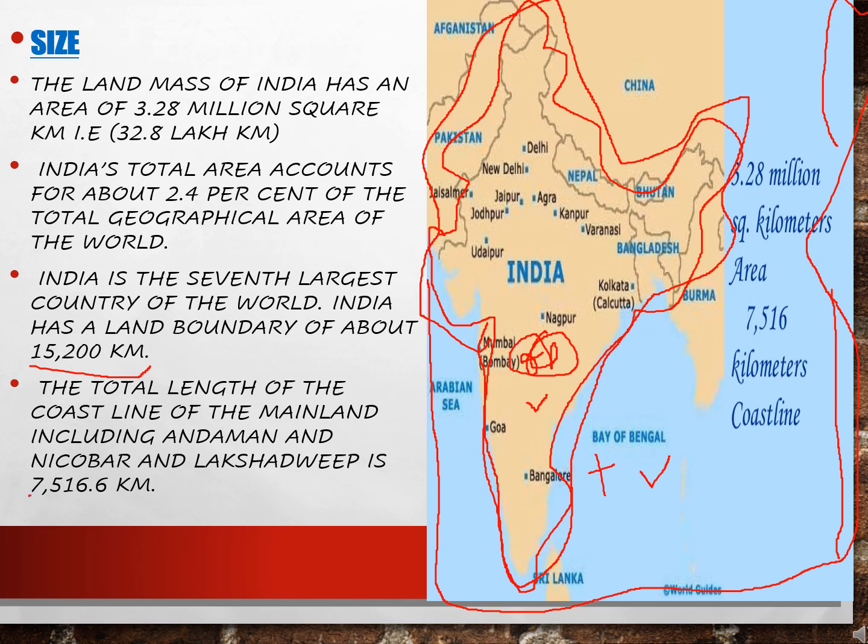So including that area, the total length of the coastline of the mainland, including Andaman and Nicobar and Lakshadweep, is 7,516.6 kilometers. So this is only the land boundary, and this is the coastline boundary, children. That is the coastline. You can see that it does not come along the land boundary. So let us move to the next slide.